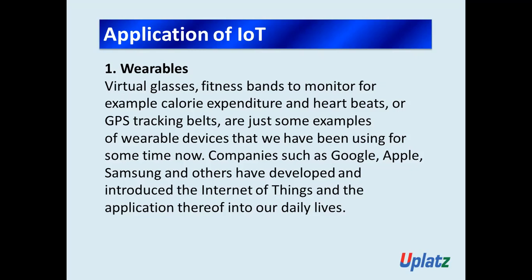The companies such as Google, Apple, and Samsung and others have developed and introduced the Internet of Things and the application thereof into our daily lives. Got it? So what are wearables? What are examples of wearable devices? Virtual glasses, fitness bands, GPS tracking belts are examples of wearable devices.